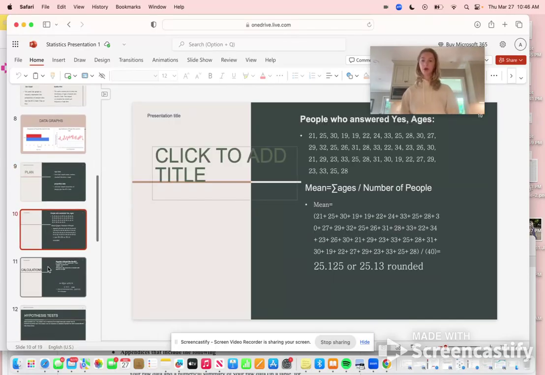So here I just showed on this next slide the people who answered yes and their ages, just so that could be shown visually. From there, we calculated the mean, which we got to be 25.125 or 25.13 rounded.